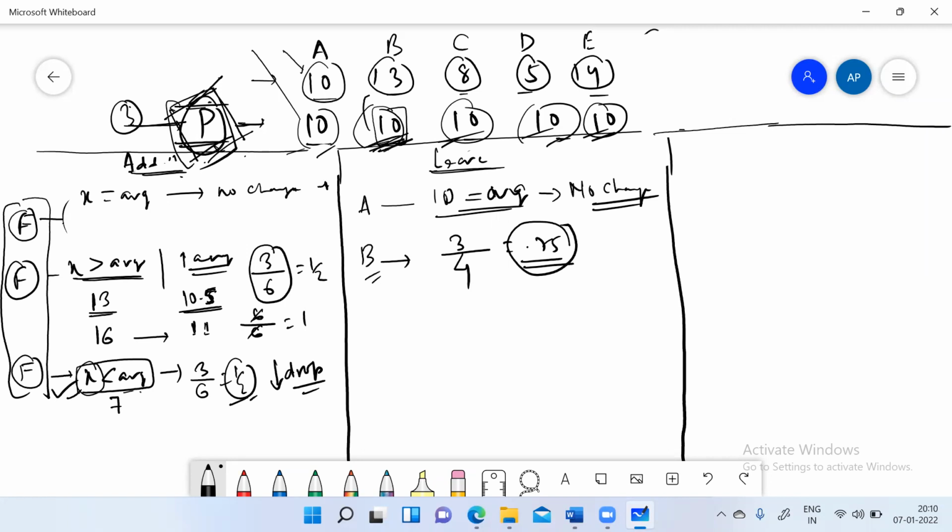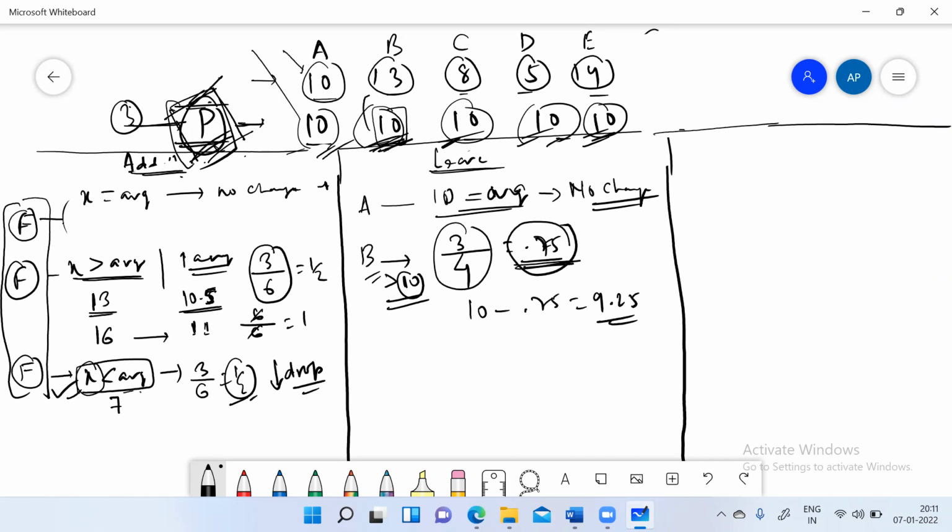B's starting value, which is greater than the average, is 13, so P will give 10 to B, and P will also extract 3 from the rest of the people to give to B, so that everyone is same now, and the extraction should be in a way so that everyone leaves the same value. So that's why we divided 3 by 4, which is 0.75. So P will extract 0.75 from the rest of the observations, and the new average will be 10 minus 0.75, which is 9.25.